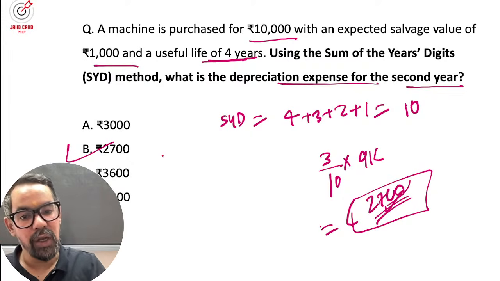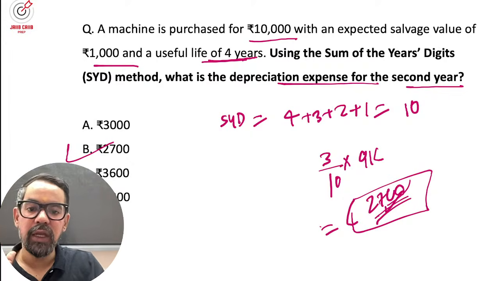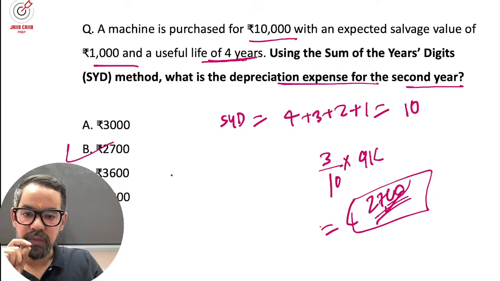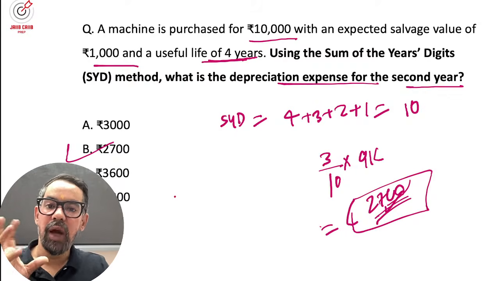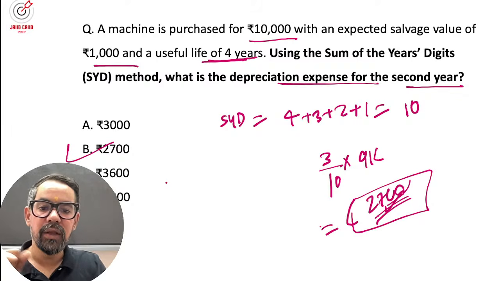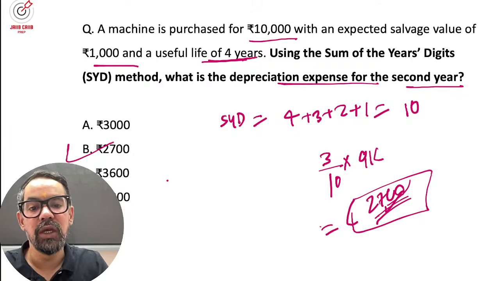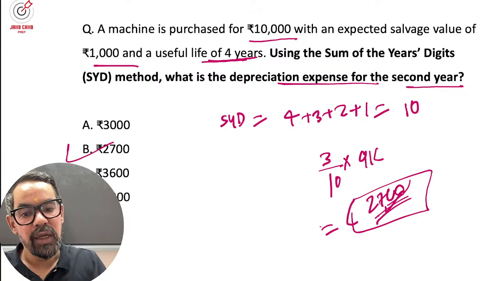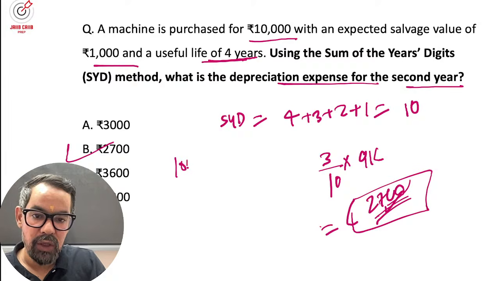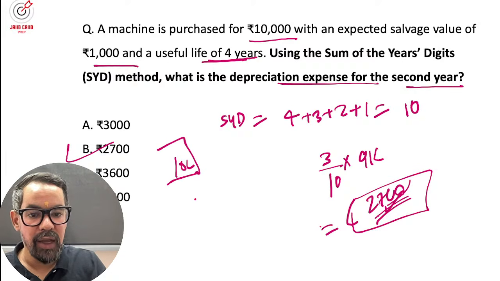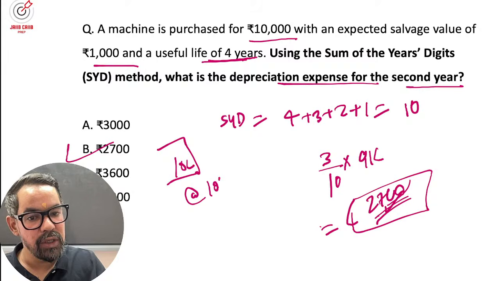In case of written down value method, you have to understand what they are asking, for example for 3 years. Suppose we purchase a machine worth rupees 10 lakh and the depreciation rate is 10%.